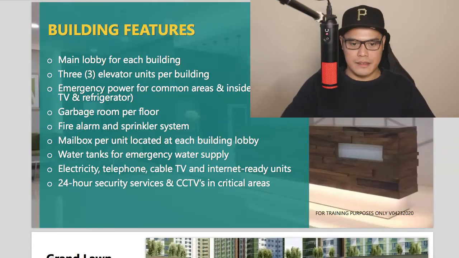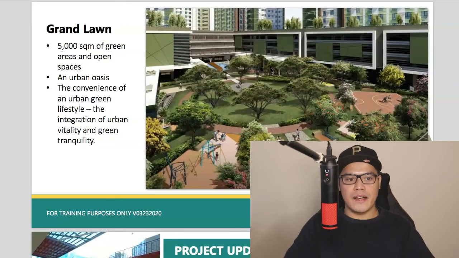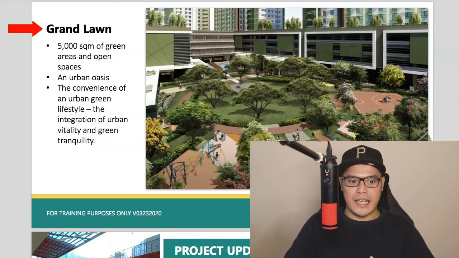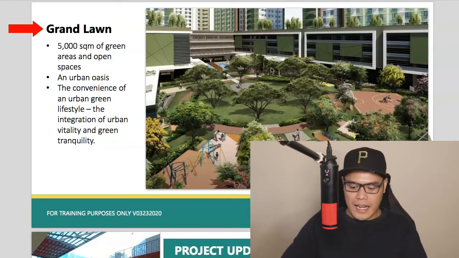in critical areas. Within the common area, they have the Grand Lawn, which consists of 5,000 square meters of green areas and open spaces, which is what they call an urban oasis, which gives you the convenience of an urban green lifestyle and the integration of urban vitality and green tranquility.